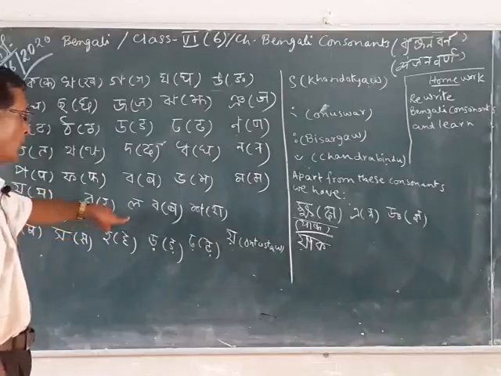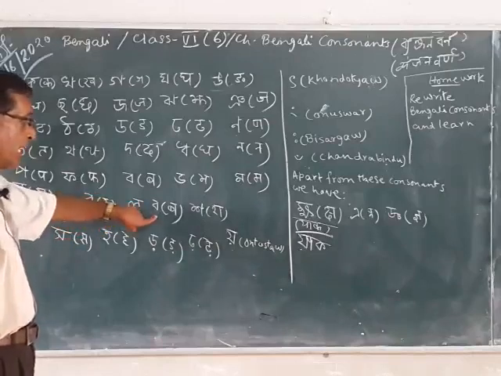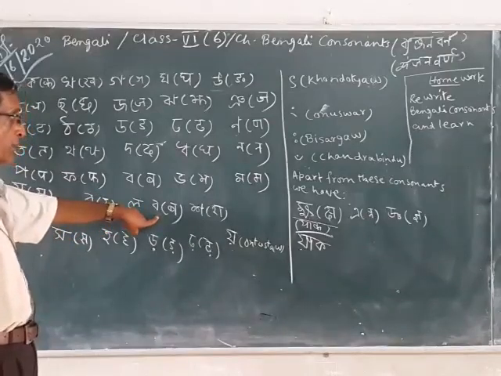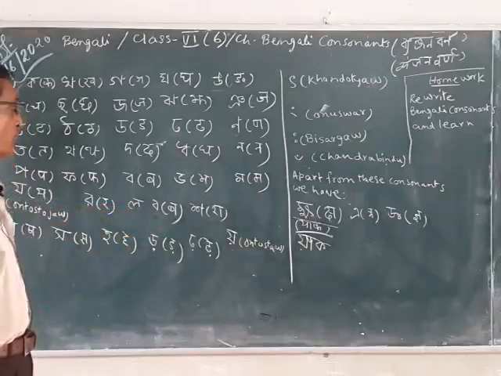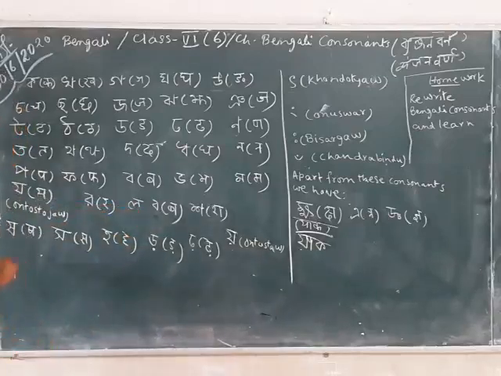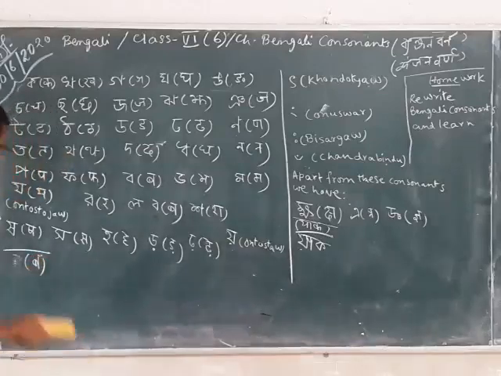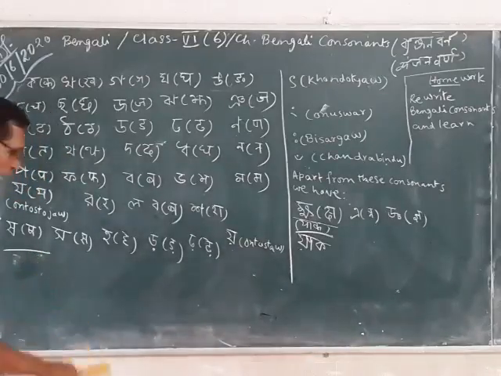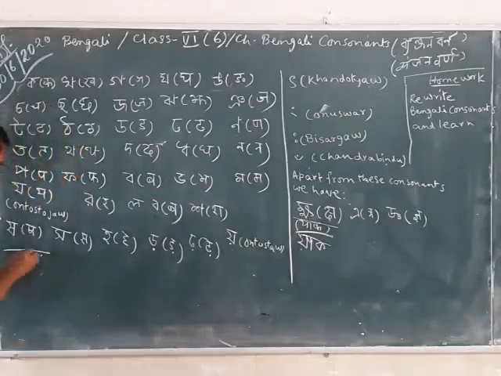ra, la. Then again you see that I have repeated ba, because in Hindi we have ba as well as wo, but in Bengali it does not exist.